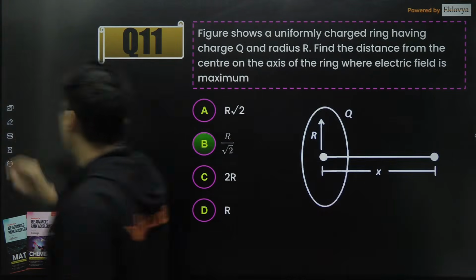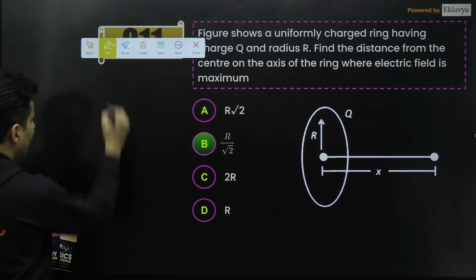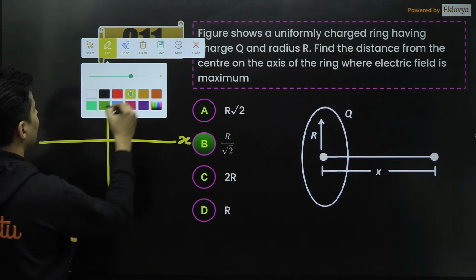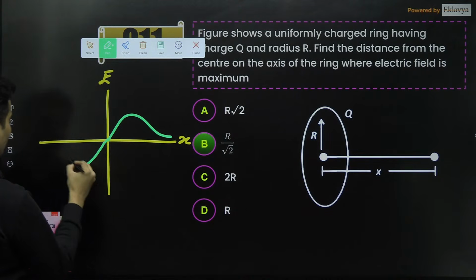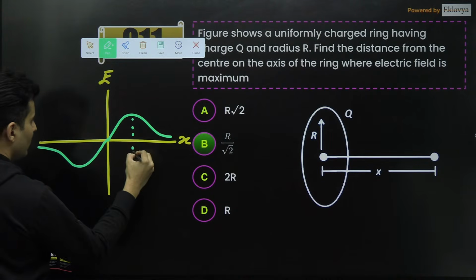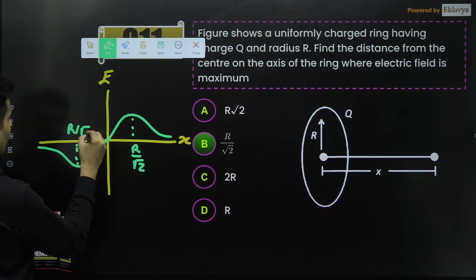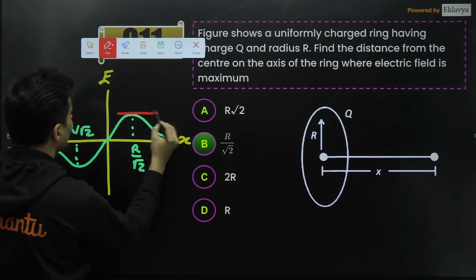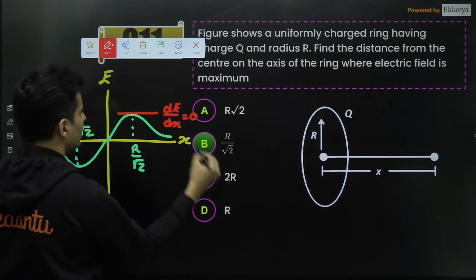Remember, the graph also is a very funny graph. I'm not sure how many of you recollect that graph of the field versus X. It looks something like this. It goes from 0, goes like that here, and it goes like this. And this value is R by root 2. This is also R by root 2, but this is on the minus side. And as you can see over here very clearly, this is the point where dE by dx is equal to 0.